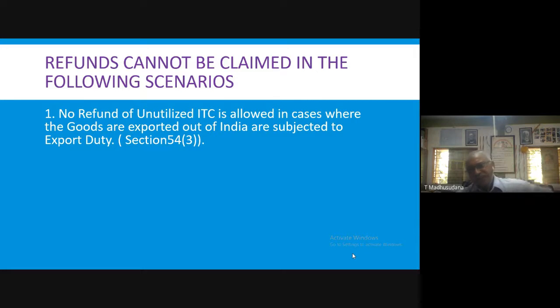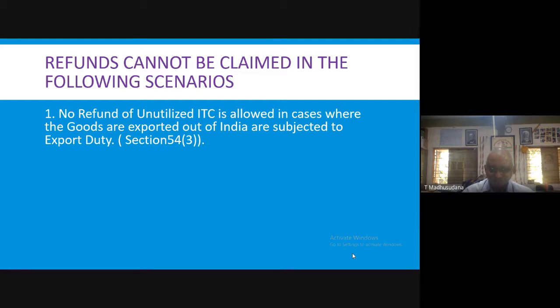So the export duty levied by the central government cannot be claimed for refund. Only IGST, and that too subject to the rules and regulations of the Customs Act.